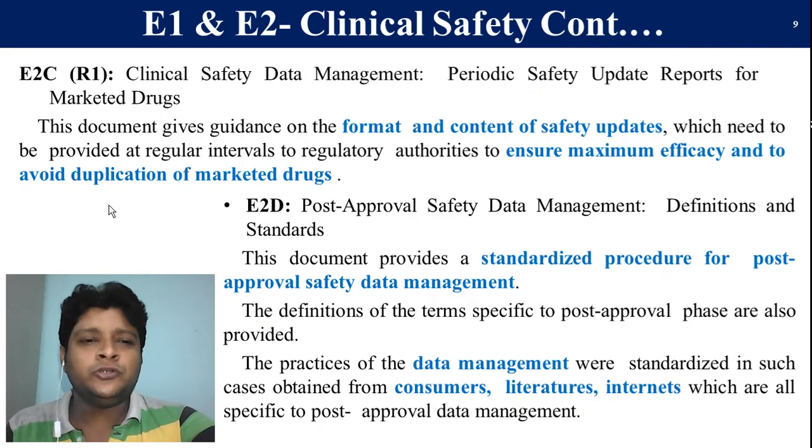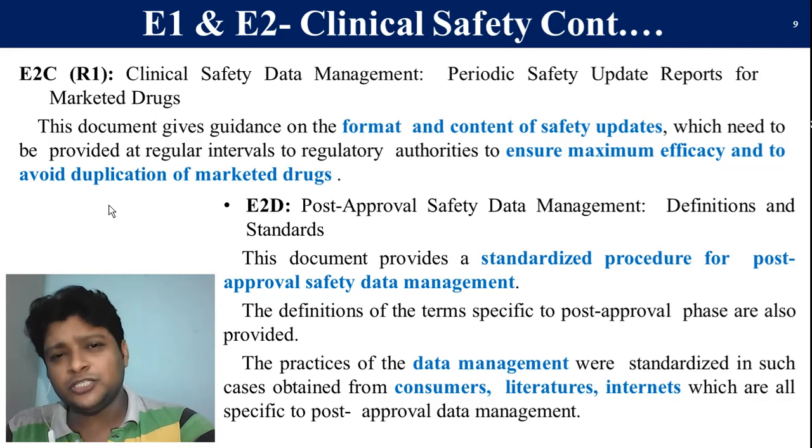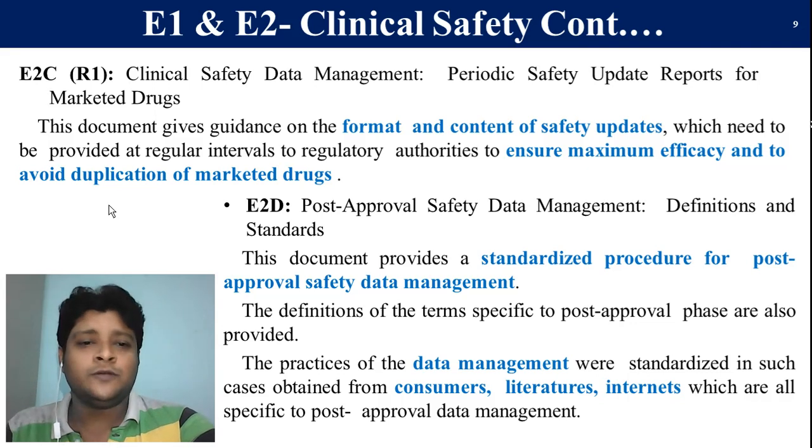Now E2C. E2C mainly deals with data management, that is, periodic safety updates for the marketed drug. The main intention is to avoid duplication of the marketed drugs. This guideline gives us the format and content for the safety updates.